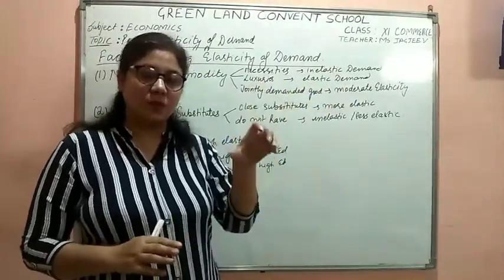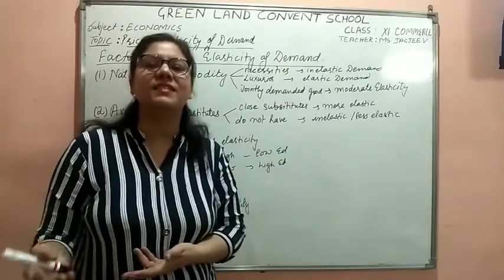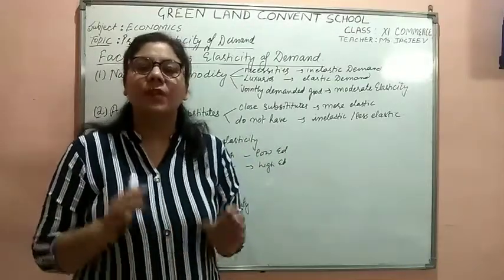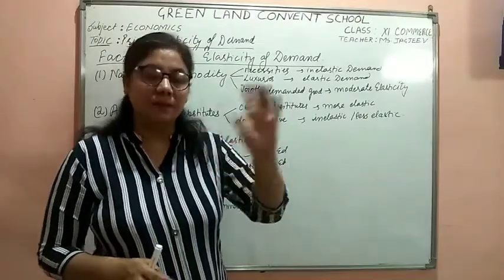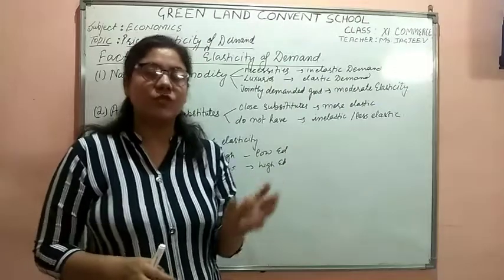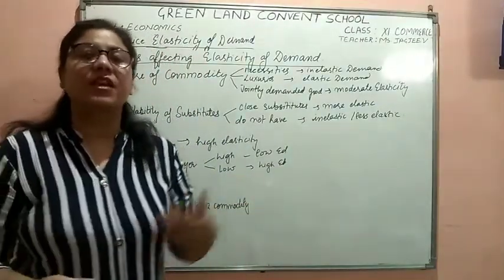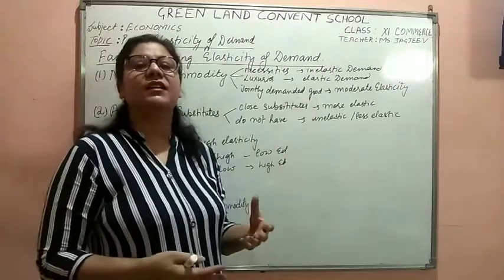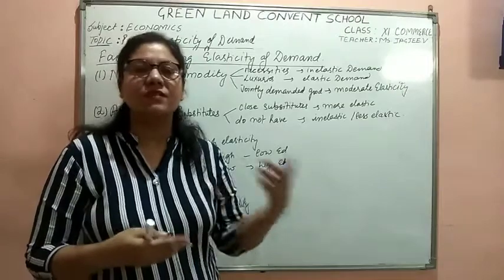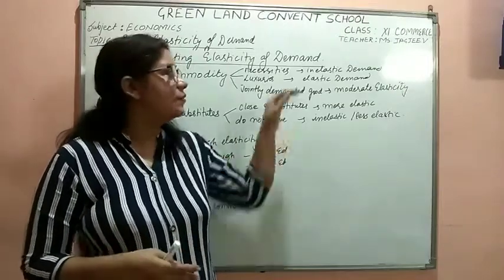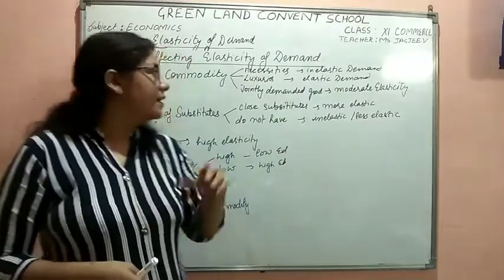If the price of AC is more, we can live with the cooler, we need not purchase the AC, because it is a luxury. Similarly, if we cannot purchase the car, it's okay. When we have the money we could purchase, or we could wait for discounts on cars. We would wait for Diwali when we get bumper discounts, then purchase it. It means we have elastic demand for luxury goods.